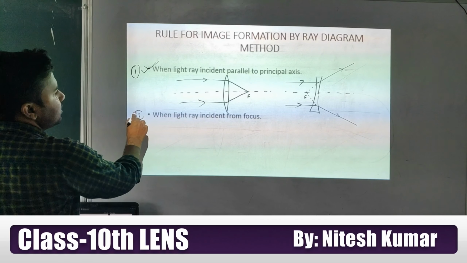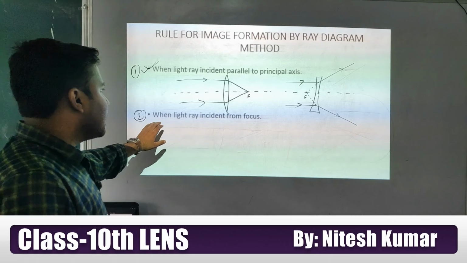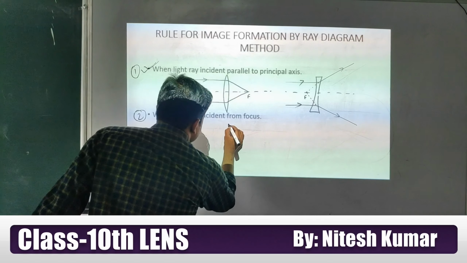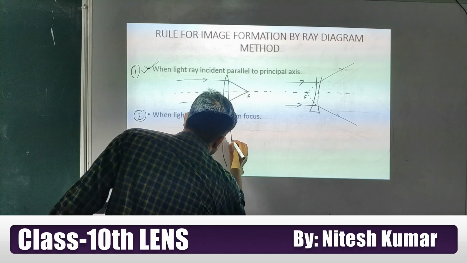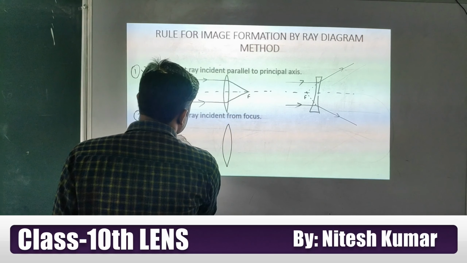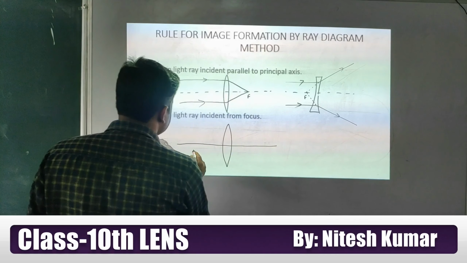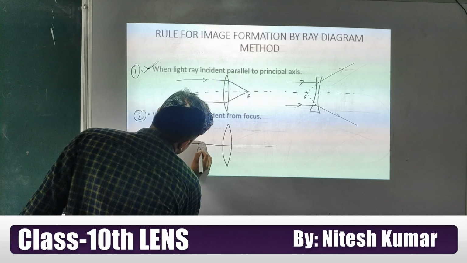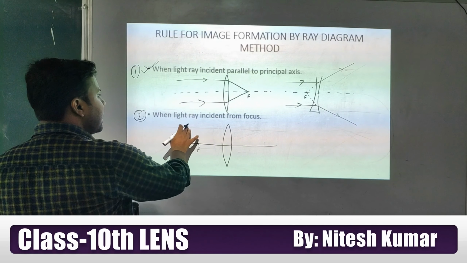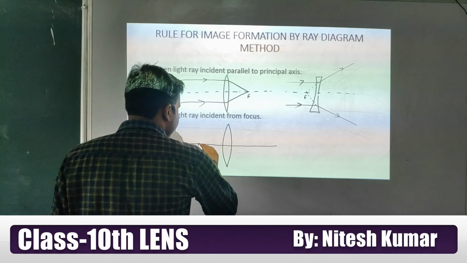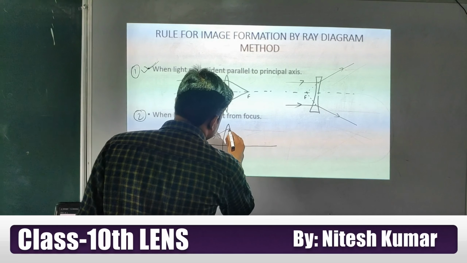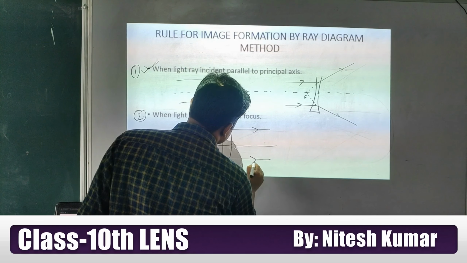Now here I am going to discuss the second rule. When a light ray is incident from the focus. By the way, we already discussed the explanation of first focal length and second focal length, but note down these things, students. So here I am assuming this is the focus point. So when a light ray is incident from the focus, look at this. Now what will happen? It will be parallel to the principal axis.